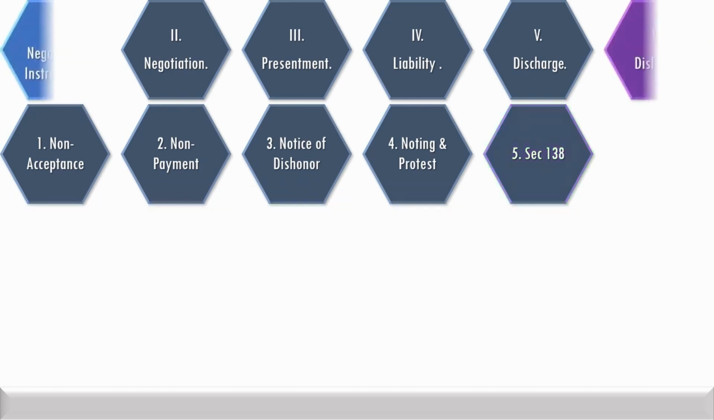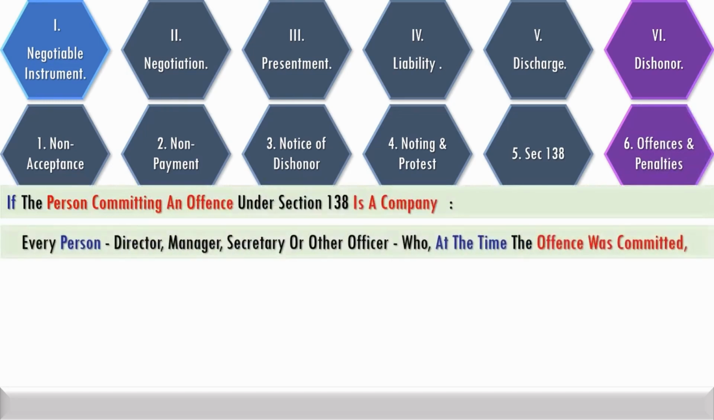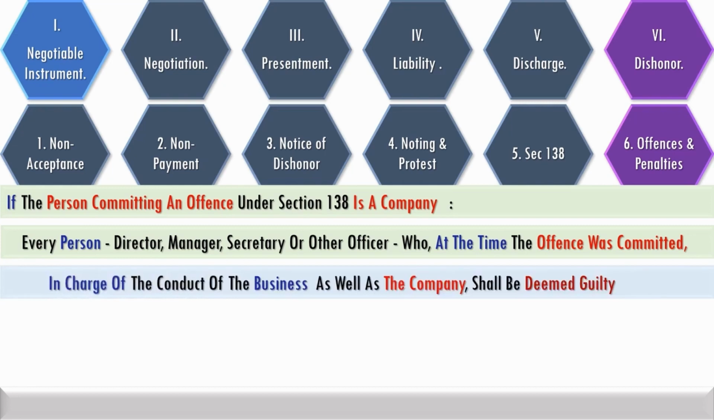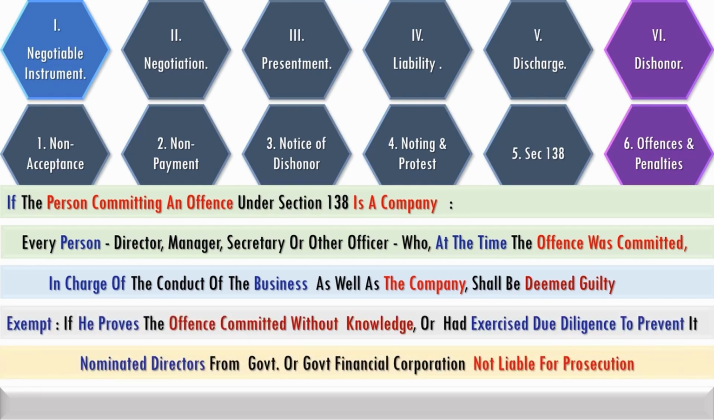Where the entity committing an offence is a company, then every person, director, manager, secretary or other officer, who at the time the offence was committed was in charge of the conduct of business of the company, shall be deemed guilty. Exemption is if the concerned person proves the offence was committed without his knowledge or he had exercised due diligence to prevent it. Nominee directors from government or government financial corporations are not liable for prosecution under this section.